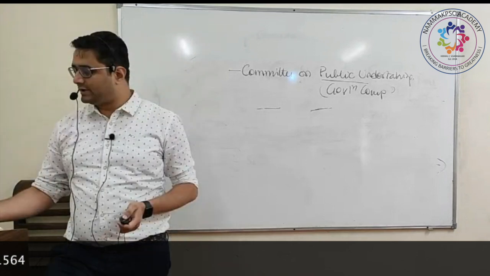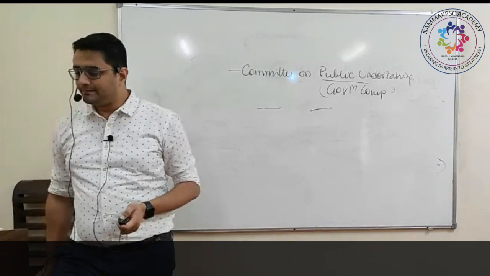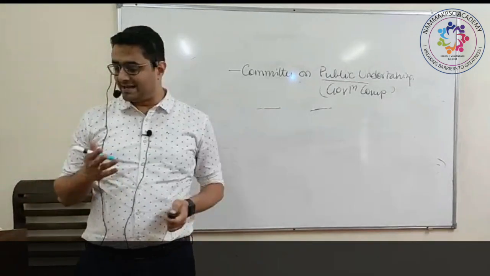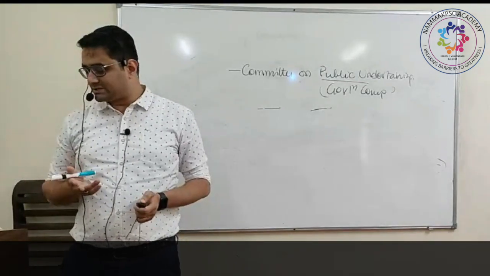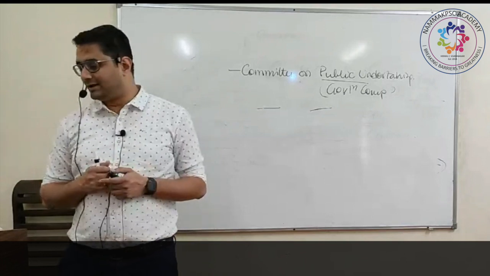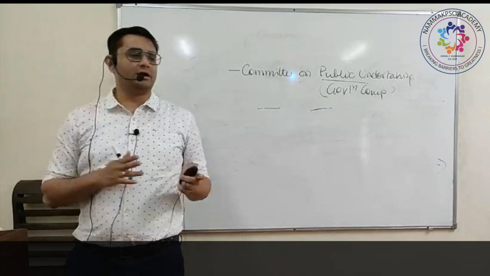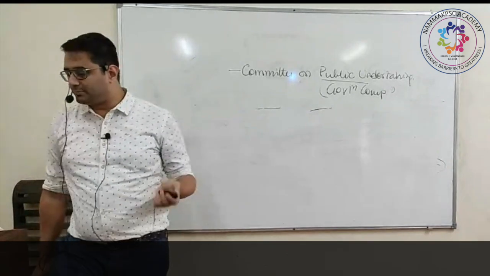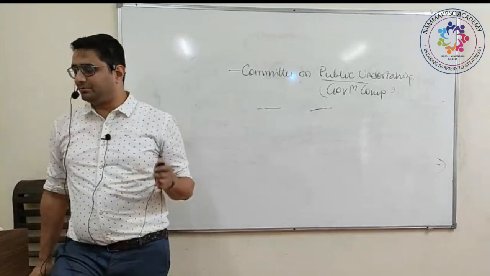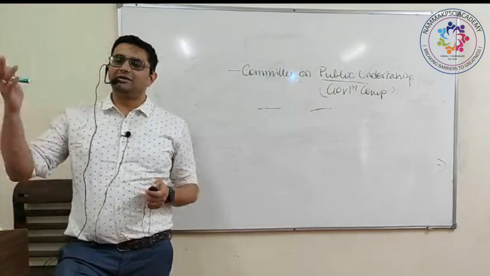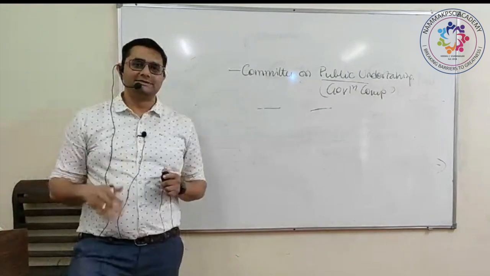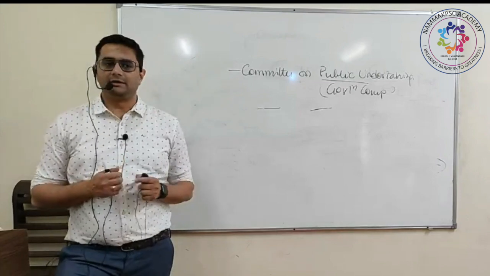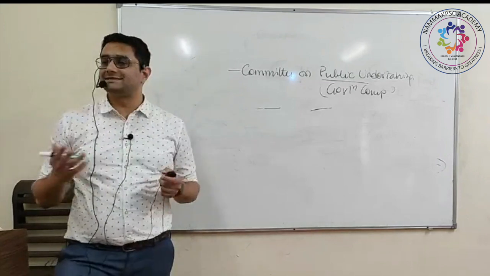And similarly, you have Business Advisory Committee, Committee on Subordinate Legislation, Committee on Welfare of SC and ST, Committee on Absence of Members, Rules Committee. The Rules Committee exists in both the houses separately. Then you have General Purpose Committee, Committee on Privileges, House Committee, Library Committee, Ethics Committee, like that. All these are not so important. Just read them once in your book, if you have time. Otherwise, you can just stick to what is there in the news.